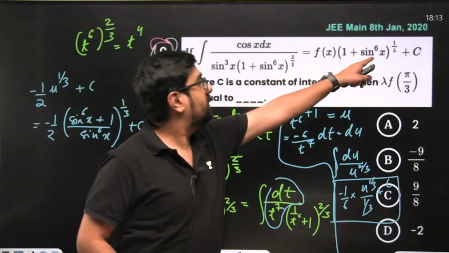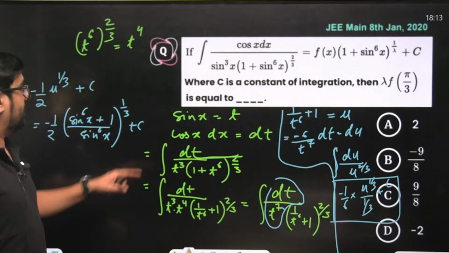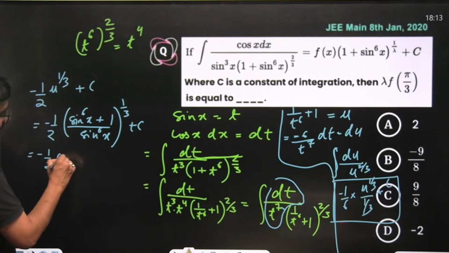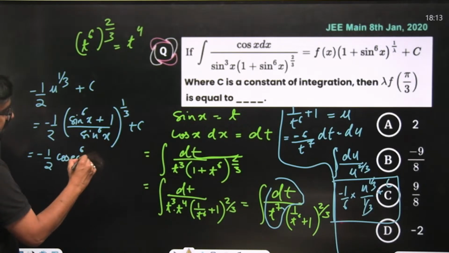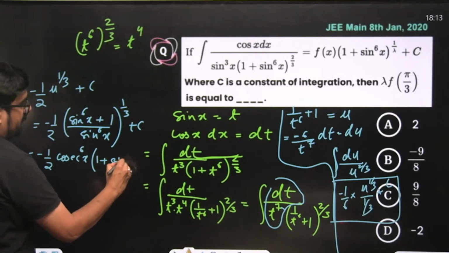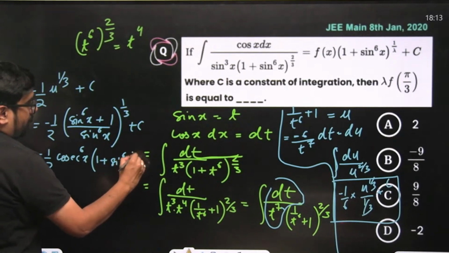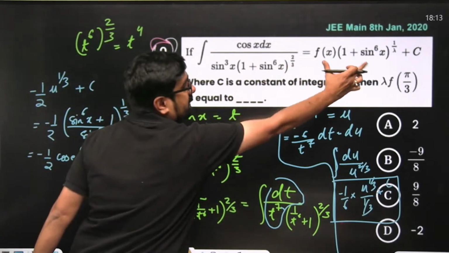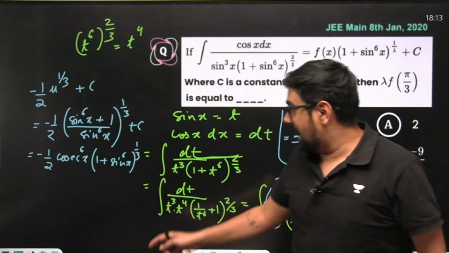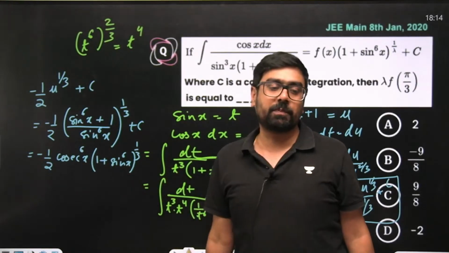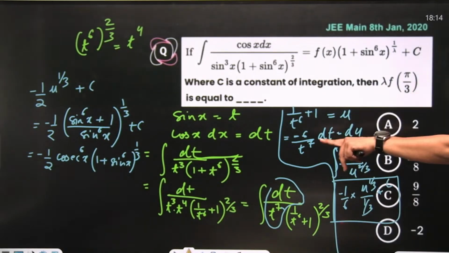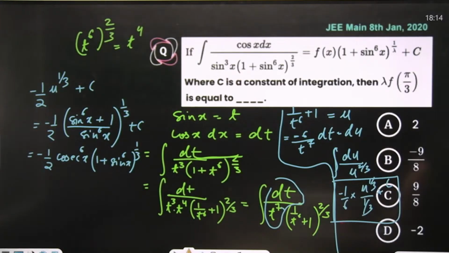Now can you relate? This can be written as minus 1 by 2 cosec to the power 6x multiplied with 1 plus sine to the power 6x to the power 1 by 3. This is written on your right side. So what is f of x? F of x is minus 1 by 2 cosec to the power 6x. What is your lambda according to the comparison? Lambda is nothing but 3.